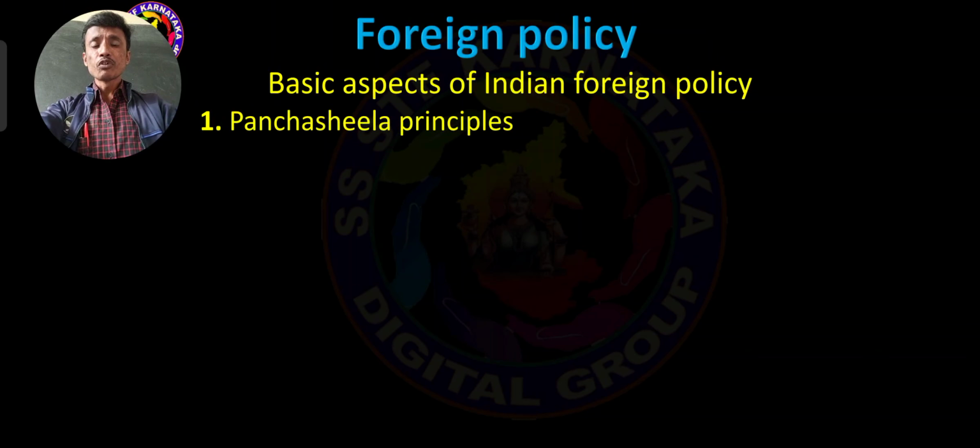So these are the five basic aspects. We can learn this in the next session one by one.